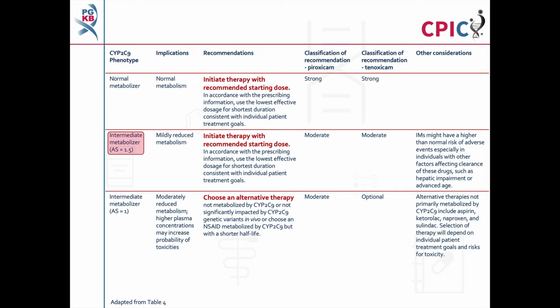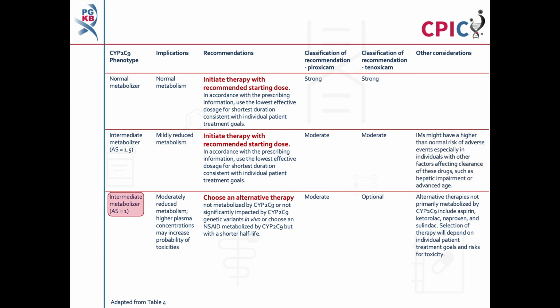Patients with a CYP2C9 intermediate metabolizer phenotype and an activity score of 1.5 will have mildly reduced metabolism of NSAIDs. These patients can begin piroxicam or tenoxicam therapy using the recommended starting dose. This is a moderate recommendation for both piroxicam and tenoxicam. CYP2C9 intermediate metabolizers may have a higher than normal risk of adverse events. This can particularly impact patients with other factors which can affect drug clearance.